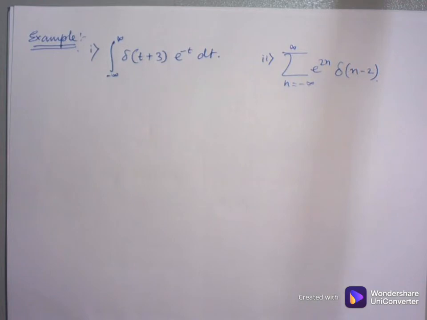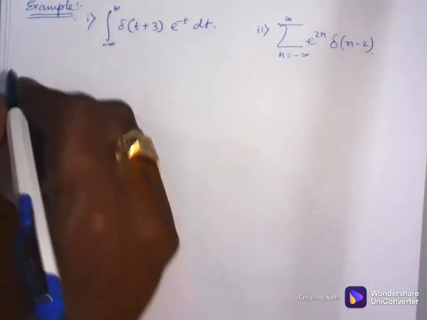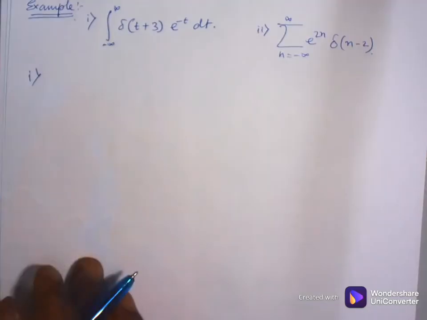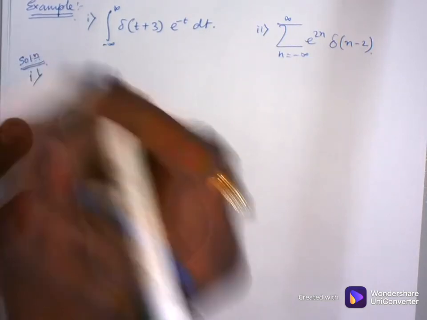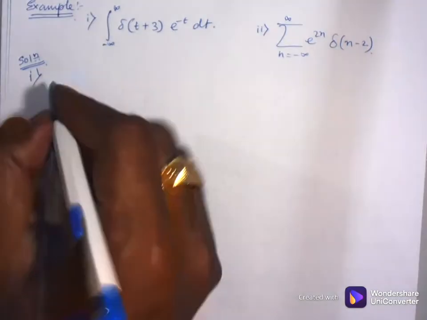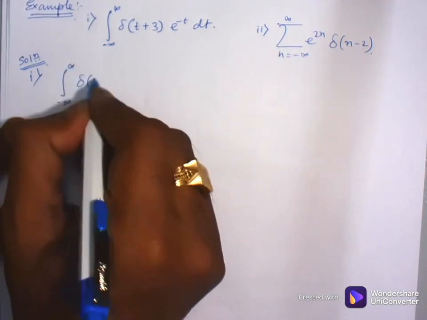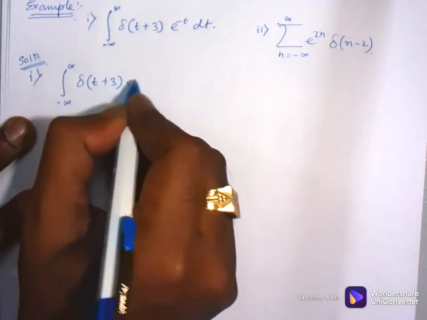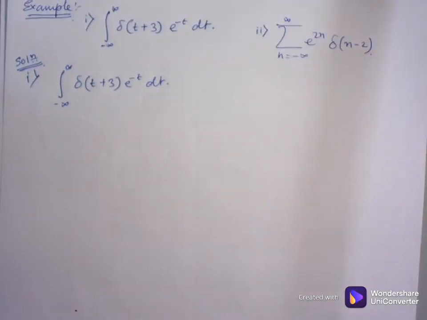So now I have to solve it. From the first one, the solution: the integral from minus infinity to plus infinity of delta of t plus 3 times e to the power minus t dt. Look, this signal is a continuous time signal.